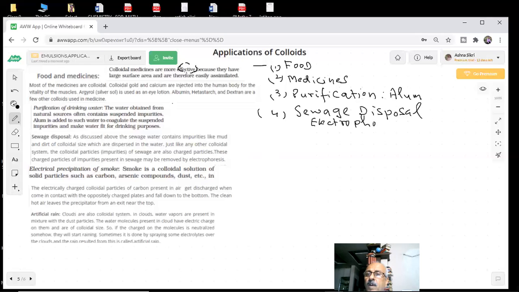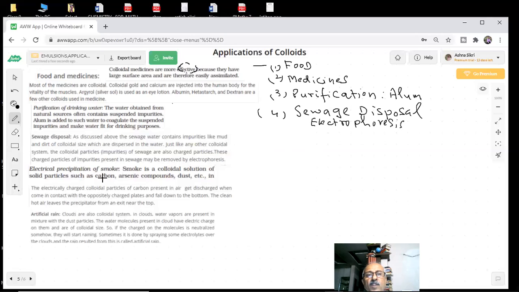We are using different methods even for garbage. You see now some machines are working to burn garbage in different places. So sewage disposal can be done by the principle of electrophoresis. Electrical precipitation of smoke has been asked many times.